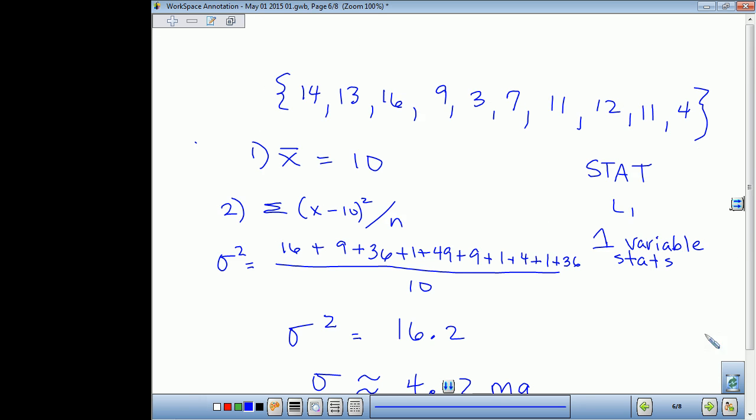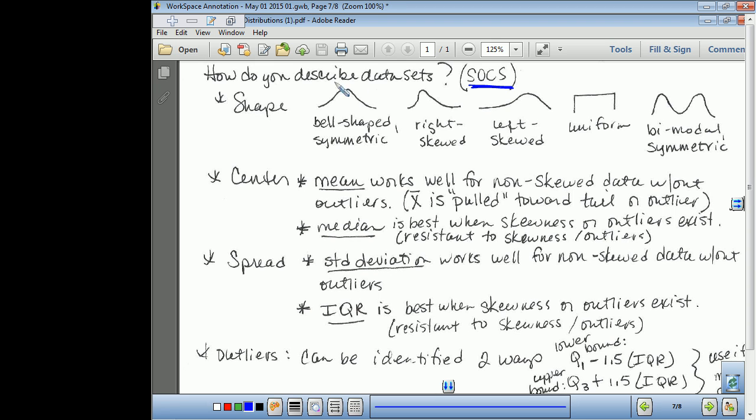Okay. Now, the next part, SOCS, is our acronym that helps us remember the different ways to describe our data sets. Now, shape. We talked about this last year, didn't we? When we looked at statistics. We have the bell-shaped, which we call symmetric. Skewed right if the tail of the data goes to the right. Skewed left if the tail of the data goes to the left. Uniform if it's approximately uniform. Bimodal is when it has two peaks, right?